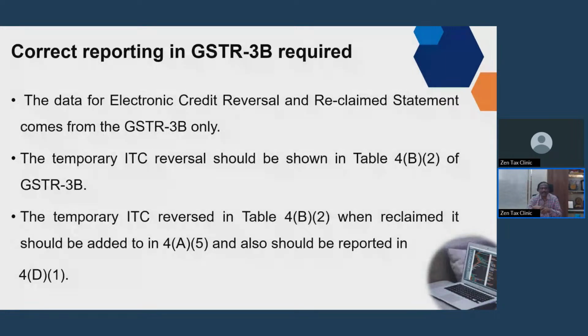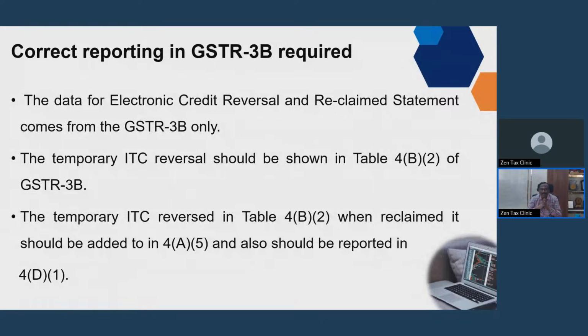In GST 3B, you have to show 4B2. Only the amount shown in 4C comes into the electronic credit ledger. In 4B2 is where you have to show the temporary reversal. The temporary reversal may be due to non-receipt of the goods. One of the conditions stipulated under section 16(2) is that you should have received the goods or services. Sometimes they might have invoiced on the 30th, but you will be getting the goods only after the month. So you cannot take the credit that month. You have to defer it to the next month till you get the goods. So this is only a temporary reversal.